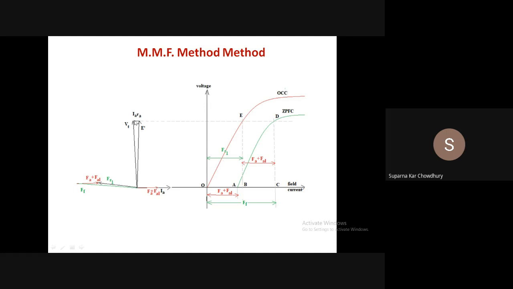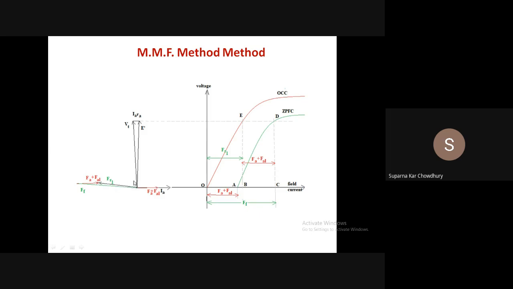So from here, E dashed and VT are almost equal. So corresponding to this voltage from the OCC, what we get is this MMF. So this is our FR1 according to our assumption. Again, this voltage is again VT also. So corresponding to VT from the ZPFC, what we will get here is basically FF, or the field MMF. Now come to the MMF diagram.